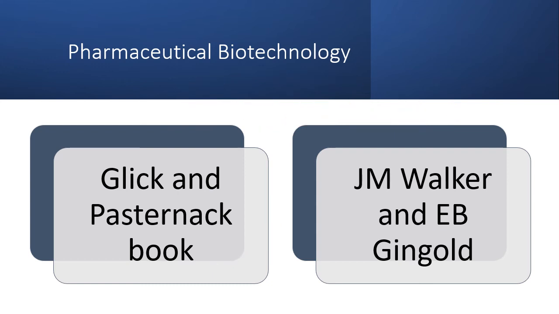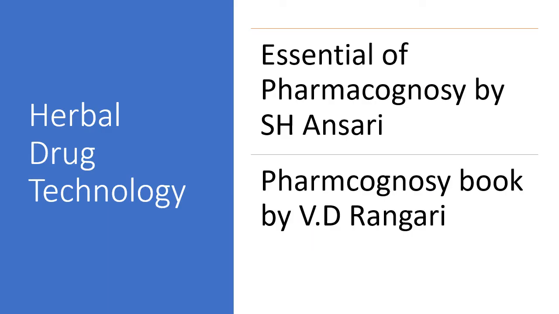And basically, you have to focus on a few important topics only, like mutation, the types of mutation, genetics, transposons, plasmids, cosmids, rDNA technology, hybridoma technology. These are the important points of biotech. So you'll find them in these books.